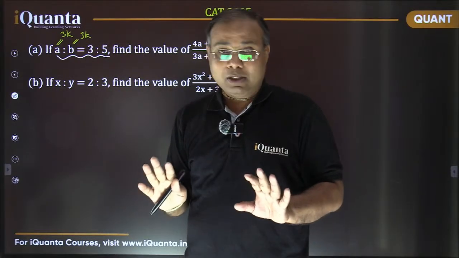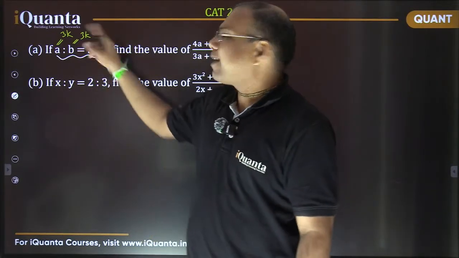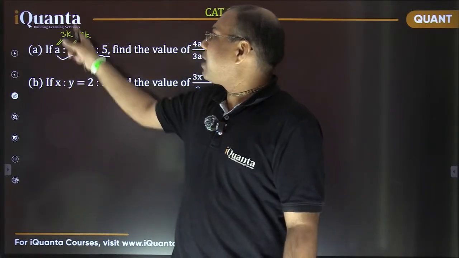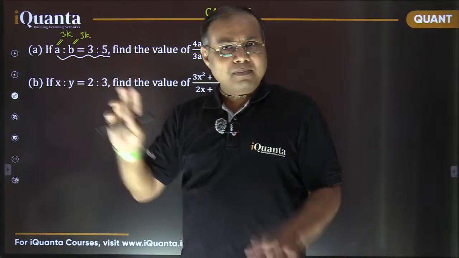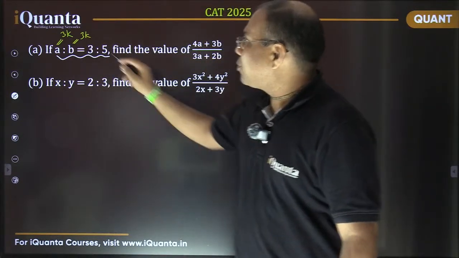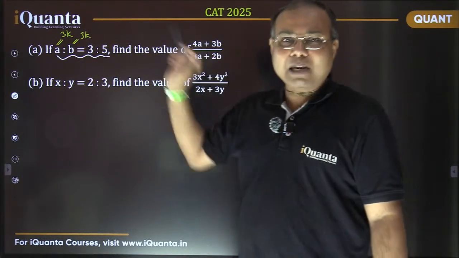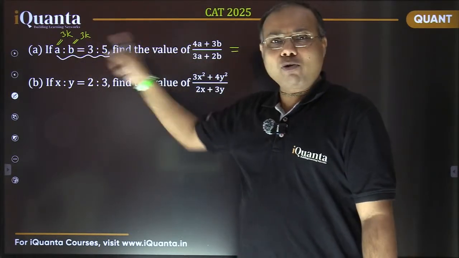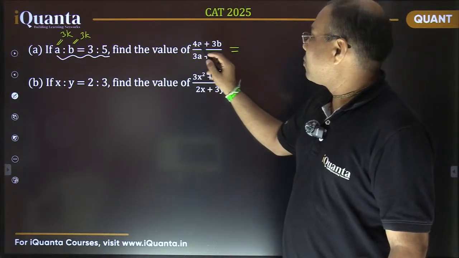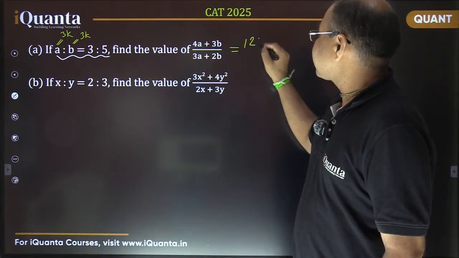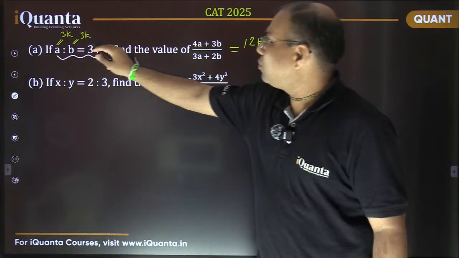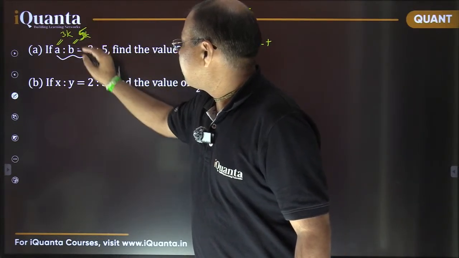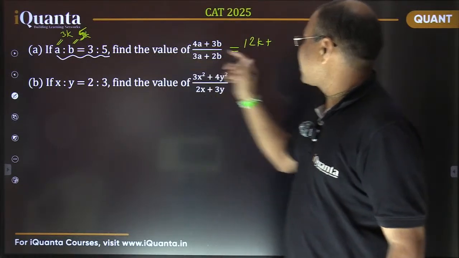Is it okay? I don't know the value of K. K could be 1, K could be 2, K could be any other number as well. But A equals 3K, B equals 5K. That's fine. Now just put these values here. That can be done, right? Without any mistake, that can be done. Put A equal to 3K, B equal to 5K. So if I put that, 4 into 3, that is 12K. And 3 into 5K, sorry, B is equal to 5K. So 3 into 5, that is 15K.